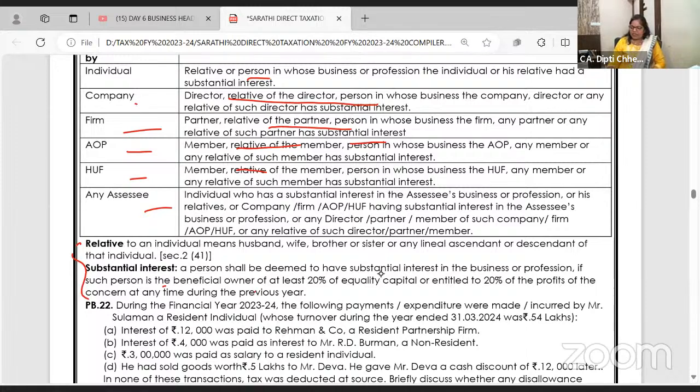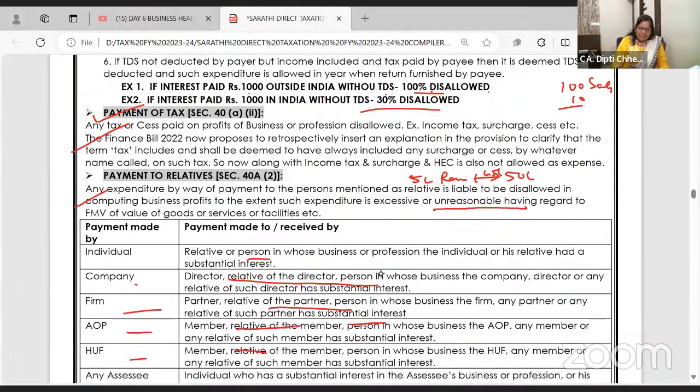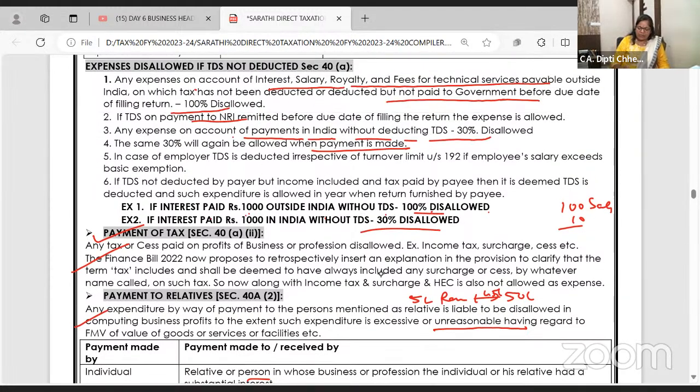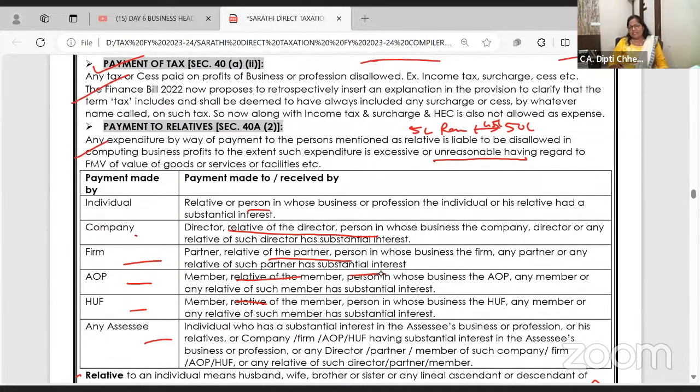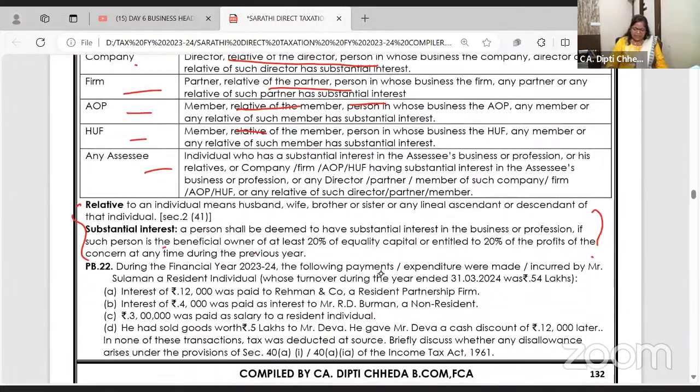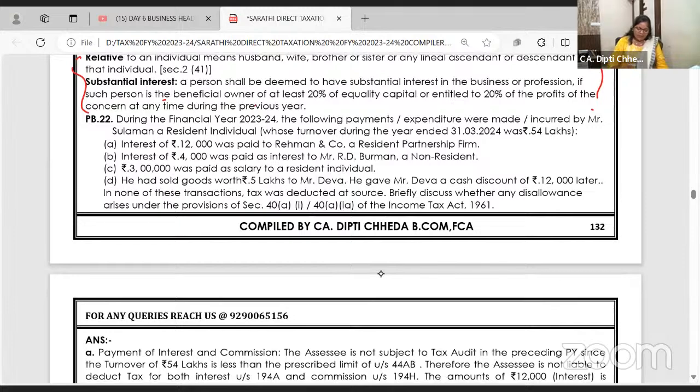This definition is not required now. I'll teach it in clubbing and the other chapters. A lot of this is not irrelevant, but a few things will come in further chapters. If I teach everything now, you'll be more confused. What's the gist of this? TDS in India, if you miss deducting, 30% is disallowed. Outside India, 100%. Payment to relatives: unreasonable payment to a relative is disallowed, right? Do this as homework and I'll check it tomorrow.